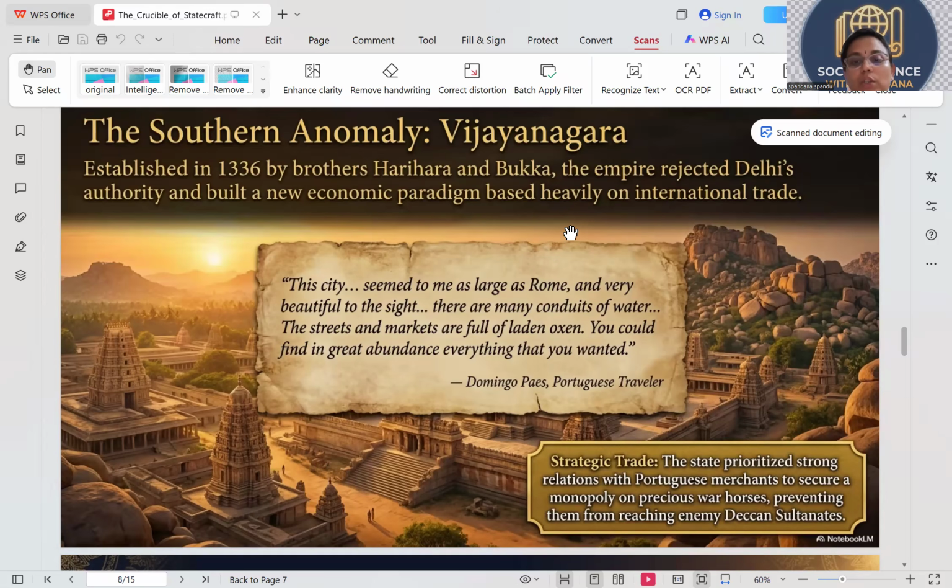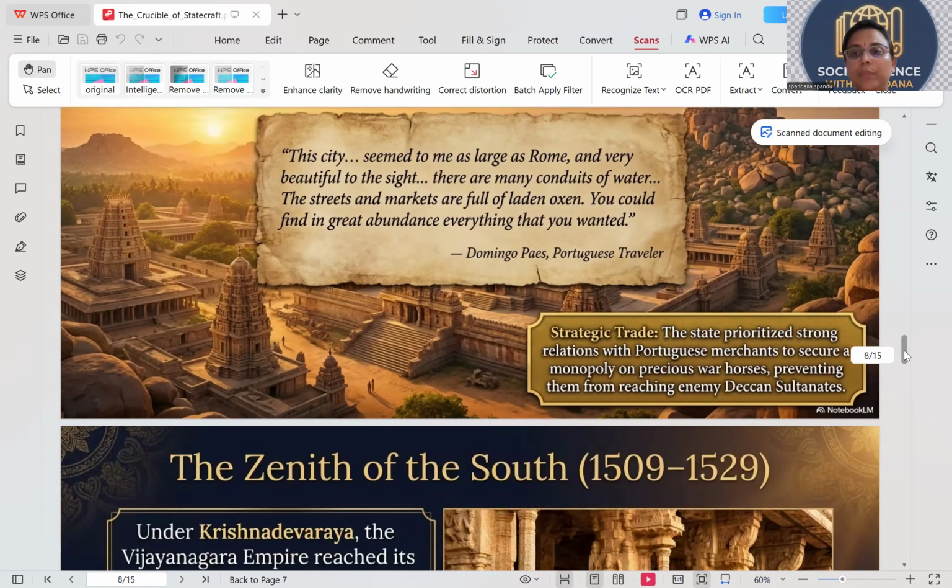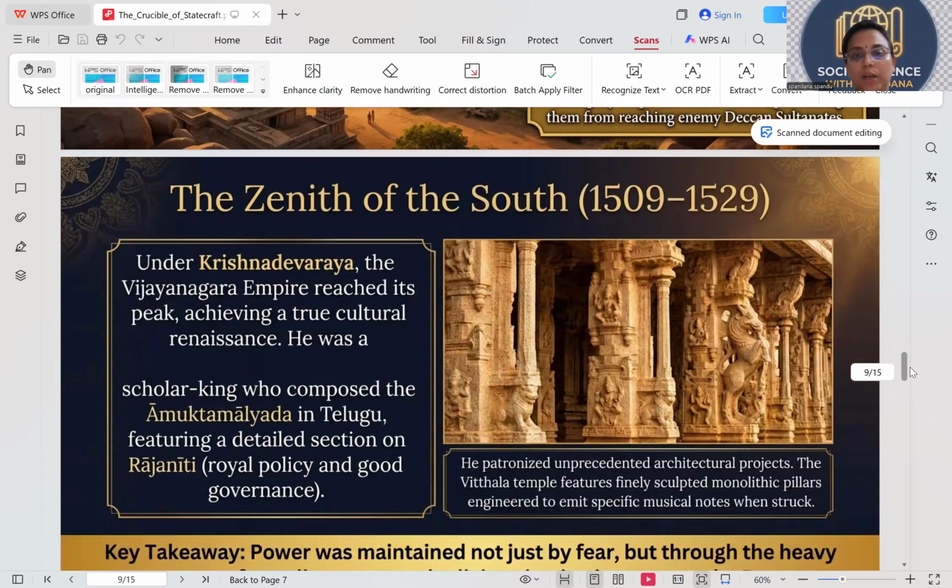The state prioritized strong relationships with Portuguese merchants to secure a monopoly on precious warhorses, preventing the reach of Deccan sultanates. They were heavily dependent on trade so that they could prevent the Deccan sultanates from exploiting and plundering them.